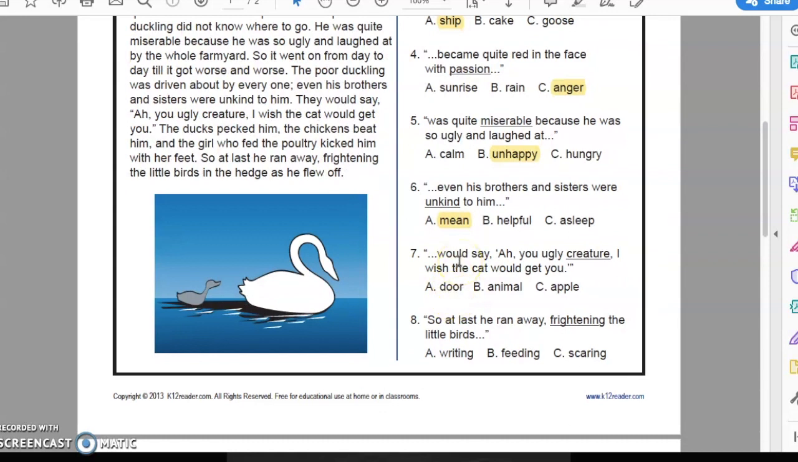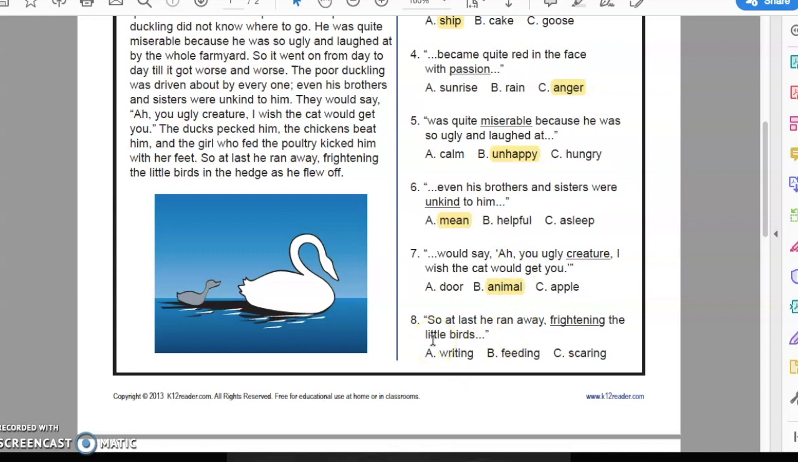Number 7. Would say, "You ugly creature, I wish the cat would get you." What does creature mean? Well, we know that he's talking about the duck. And a duck is a kind of animal, so let's see what our options are. Would say, "You ugly door." Well, he's not a door, that's for sure. Would say, "You ugly animal." Yeah, he was an animal. What about the last choice, though? Would say, "You ugly apple." No, I'm going to go with animal because animal makes the most sense here.